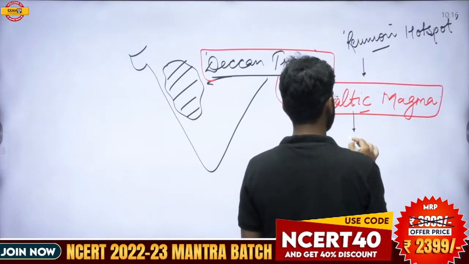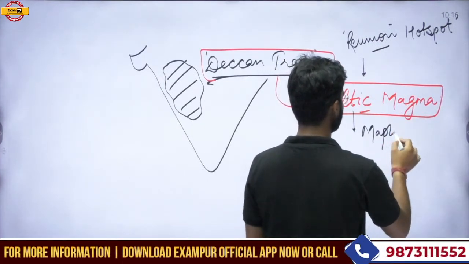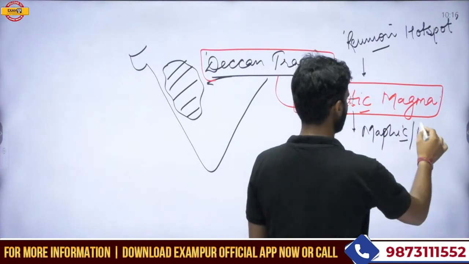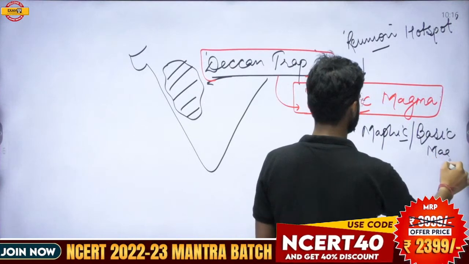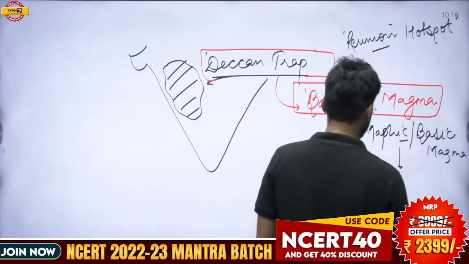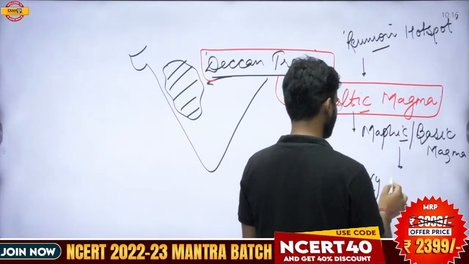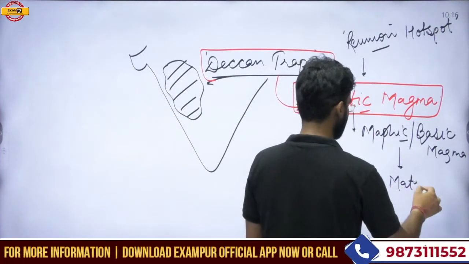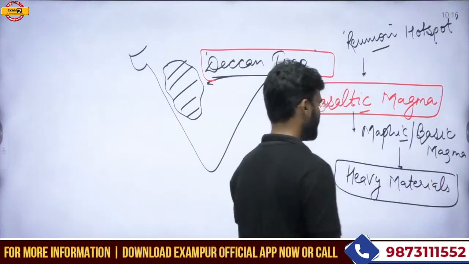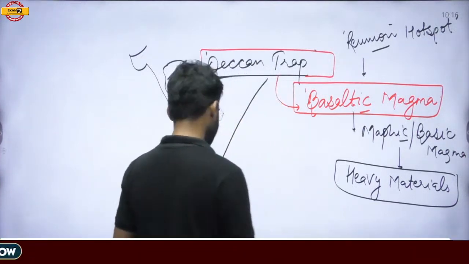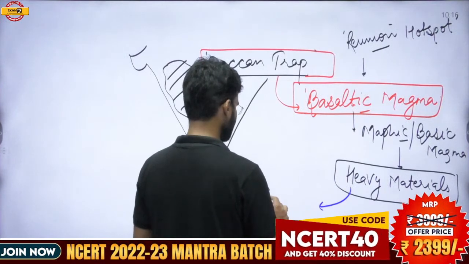And this basaltic magma is basically the mafic magma, or you can say the basic magma. This basic magma consists of a high amount of heavy materials or heavy metals. Due to these heavy metals, there is a presence of titaniferous magnetite.